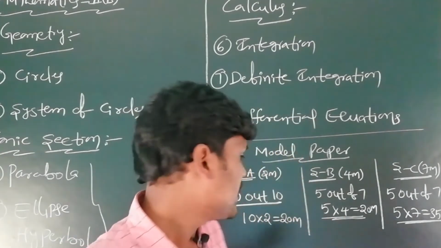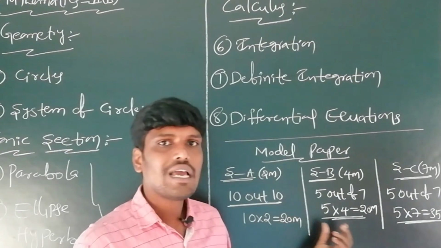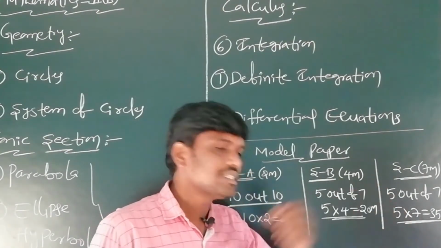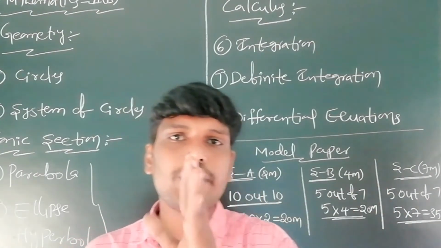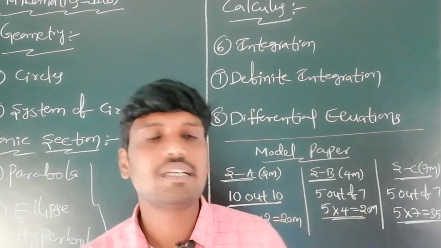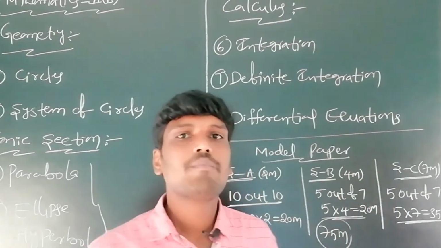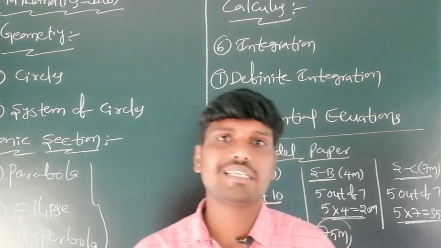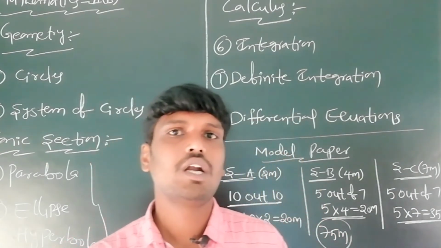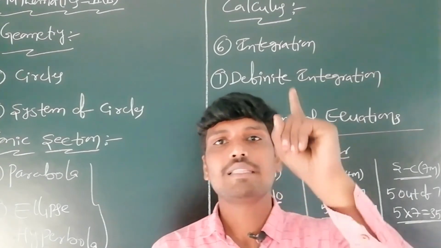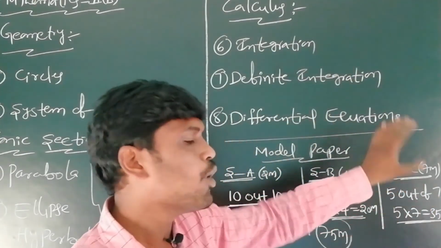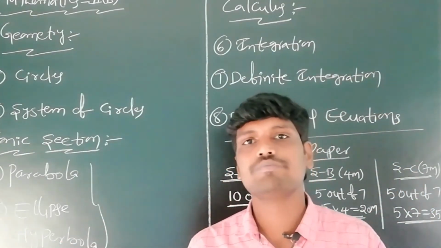Total how many marks? Section A 20 marks, section B 20 marks, section C 35 marks. 20 plus 20 is 40, 40 plus 35 is 75 marks. The paper in the Board of Intermediate Examination in Telangana state has a total of 75 marks in Mathematics 2B. This is a model paper of Mathematics 2B.